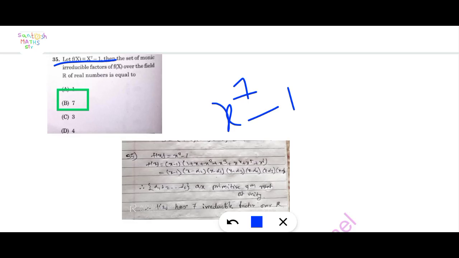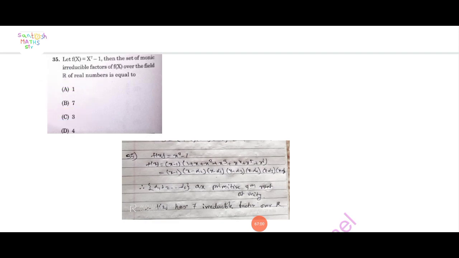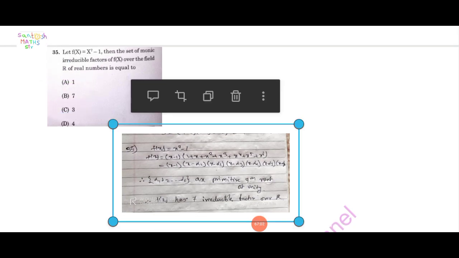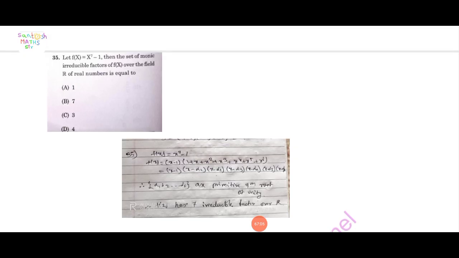Then the set of monic irreducible factors of f(x) over the field R of real numbers is equal to what? This is for you to try yourself. I will upload it in the next video.